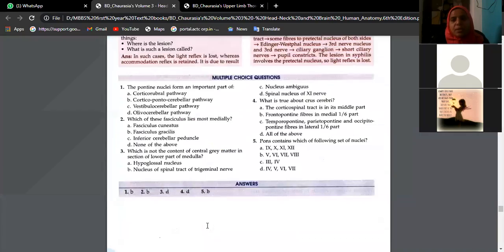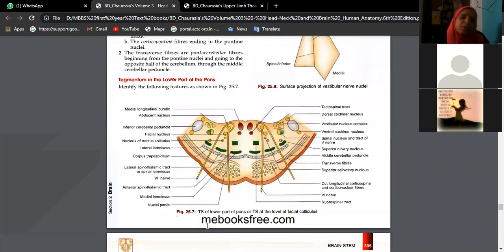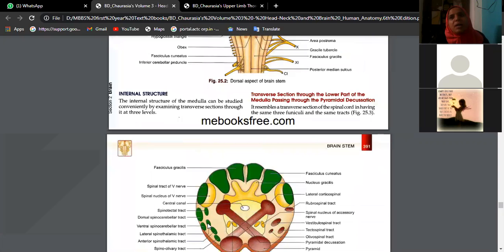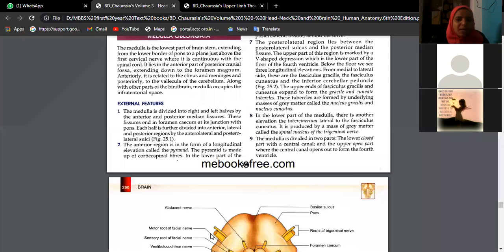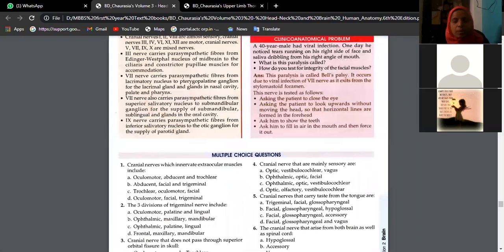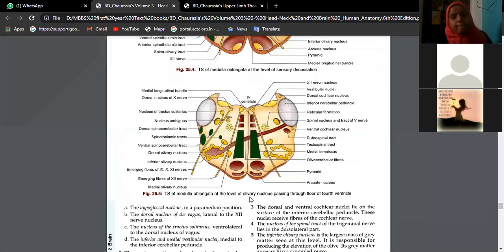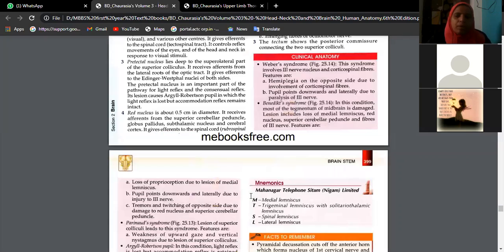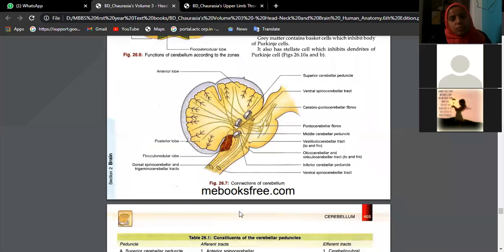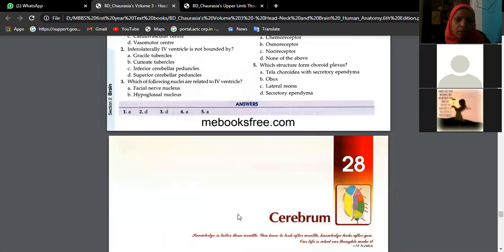But we will see it as a part of diencephalon, not here. That means deeper parts of the brain. Deeper parts of the brain, what do we have? Thalamus, hypothalamus, metathalamus, isn't it? So there we will come across this corpora quadrigemina. Nice, I'm very happy you remember corpora quadrigemina components.